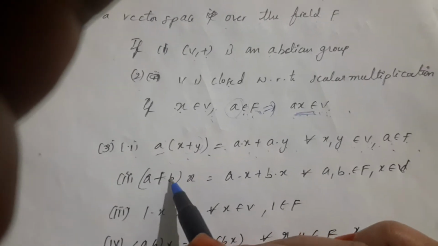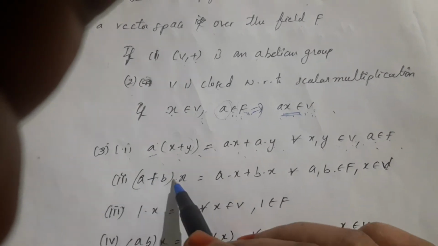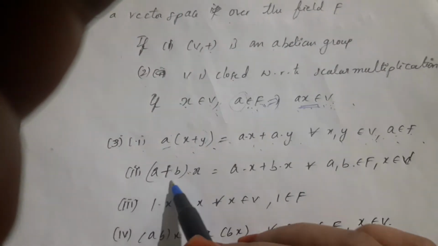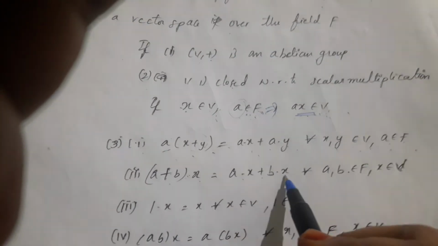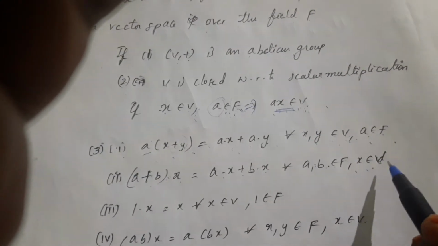Next, consider two scalars, the addition of two scalars, multiplied by a vector. (a plus b) dot x is equal to a dot x plus b dot x, for every a, b belongs to F and x belongs to V.